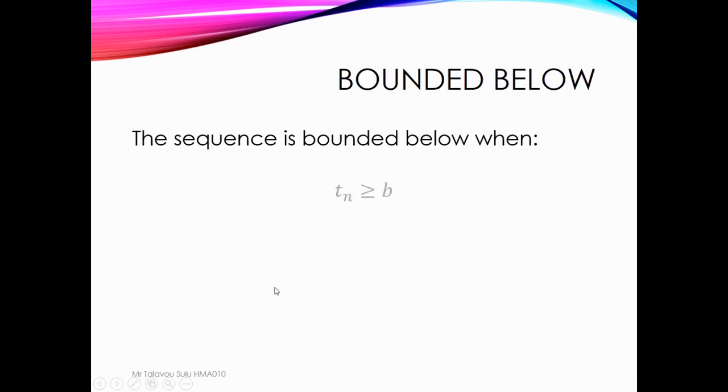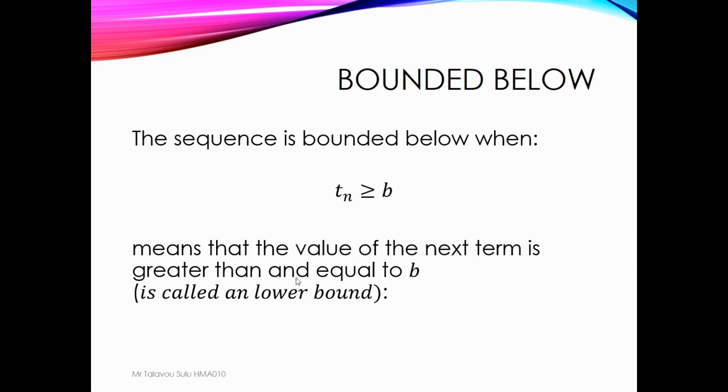A sequence is bounded below when Tn is greater than or equal to b. So this b is the lower boundary.